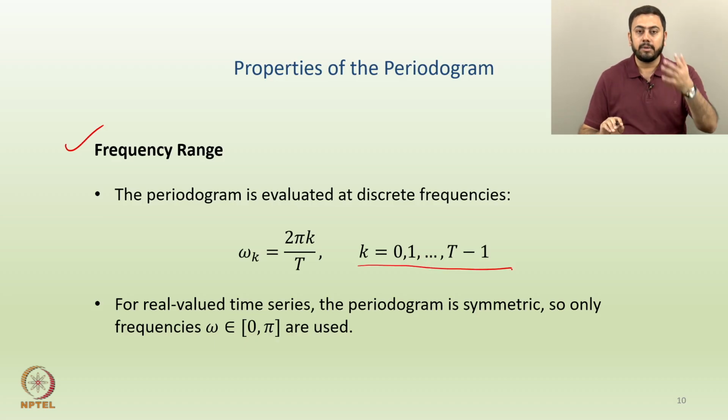Of course, k cannot be T, because small t goes from 0 to capital T, so k can't go beyond that. You have a limitation with k. For each and every frequency, if you replace the values of k one by one here, I can evaluate the periodogram at those frequencies, which are omega k.